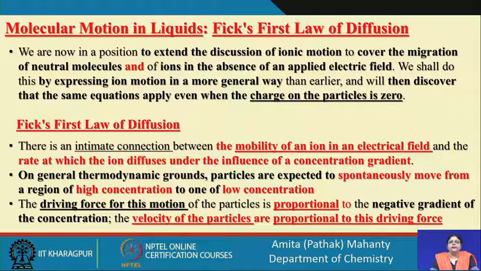We shall do that by expressing the ion motion in a general way, not like the earlier one, and then discover that the same equation which we have applied previously can be extended to a particle of zero charge. So, that means a neutral molecule.